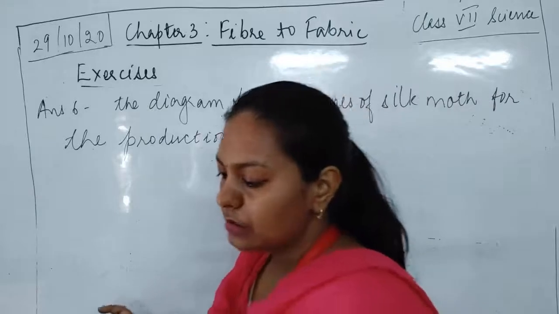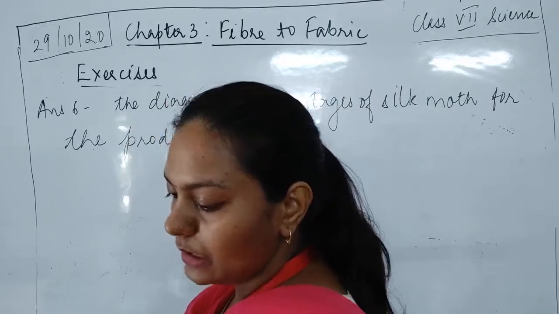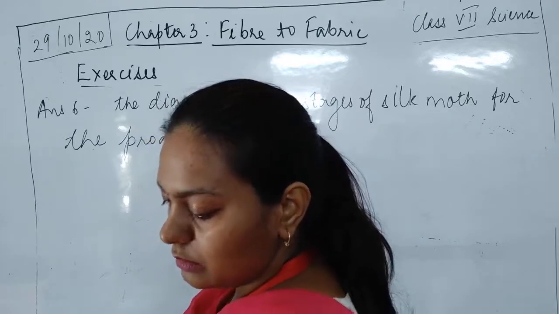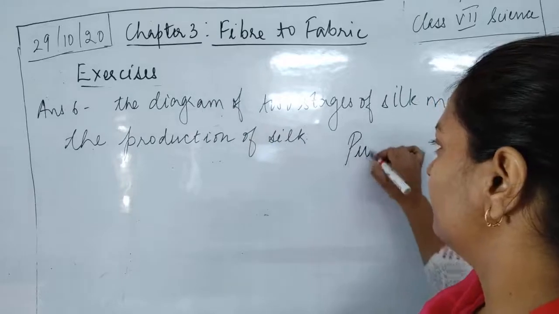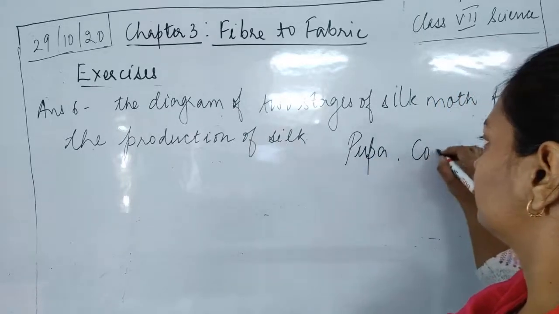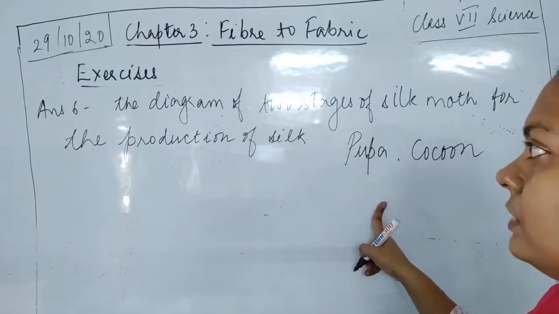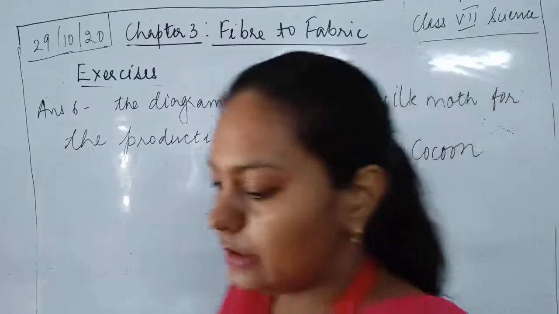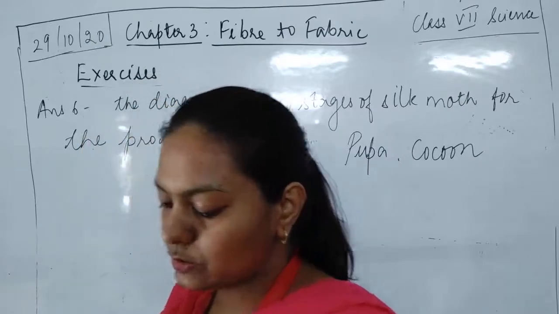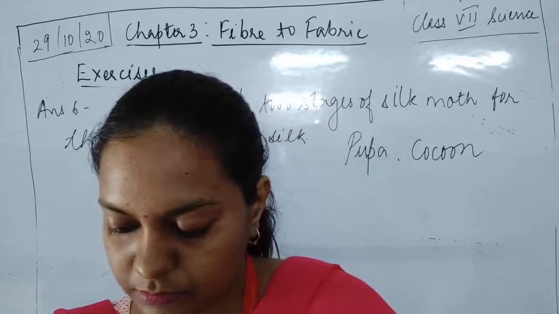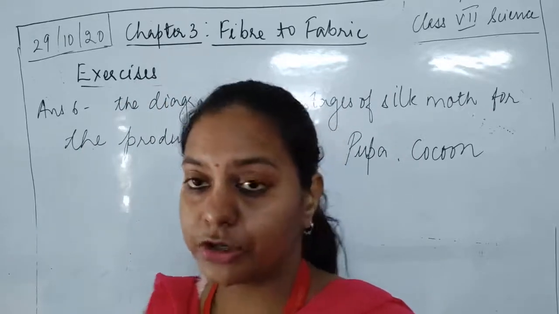The 2 stages are, first one is the pupa and the cocoon. These are the 2 stages going to help in giving rise to the silk moth, which is directly related with the production of the silk.